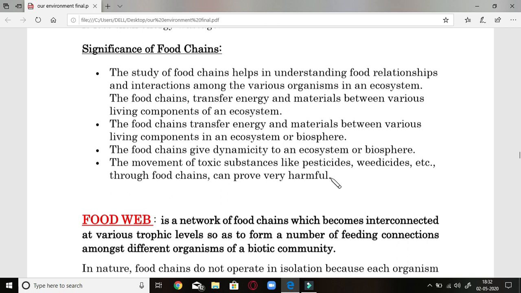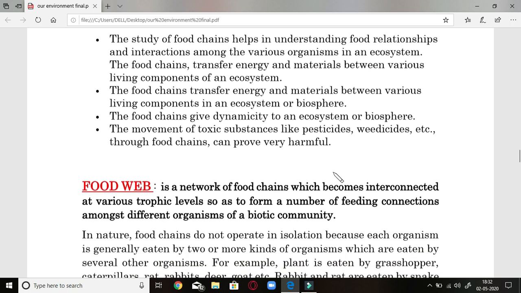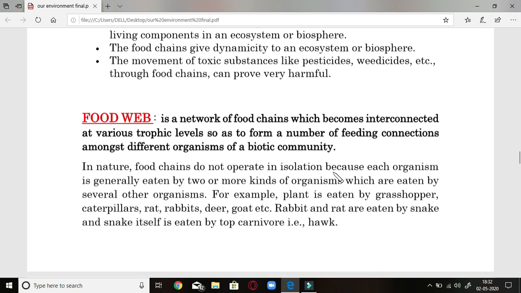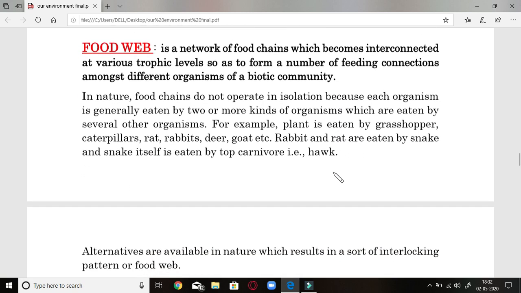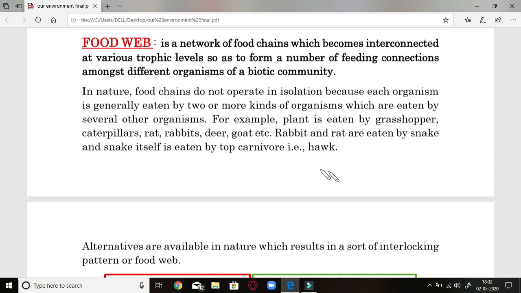It doesn't mean that the food chain is always helpful for transferring food from one organism to another. Harmful materials are also transferred through the food chain. That is another significance of it, that is a bad effect of it. If there are good effects of the food chain, bad effects are also there, which constitute its significance.